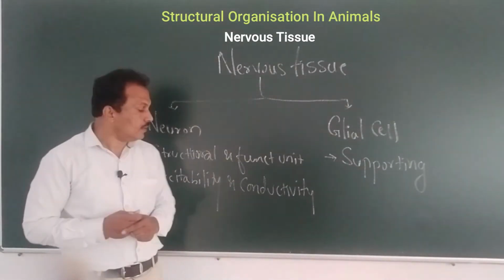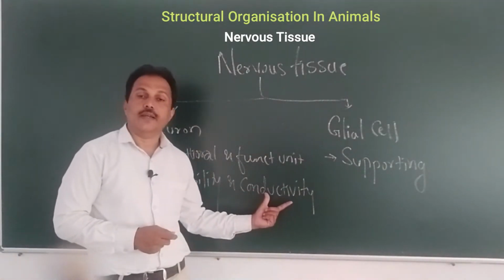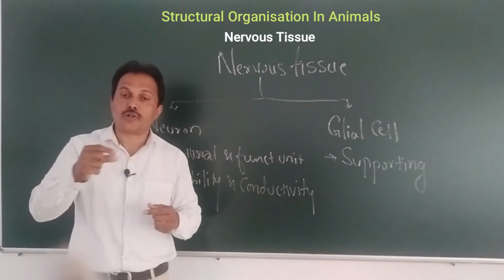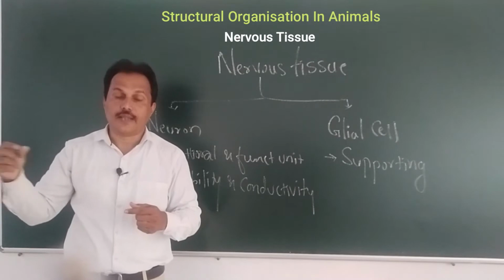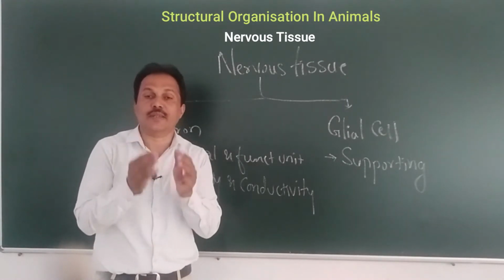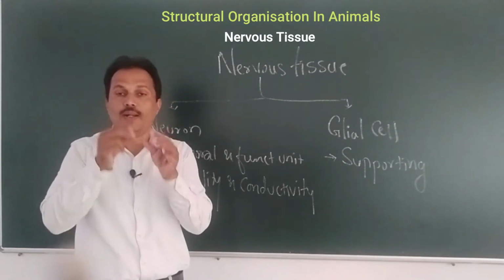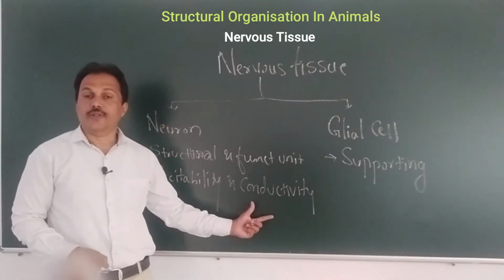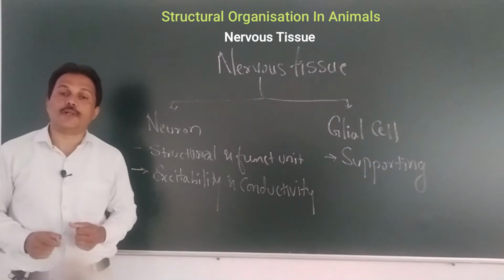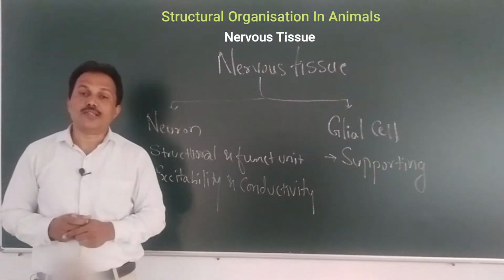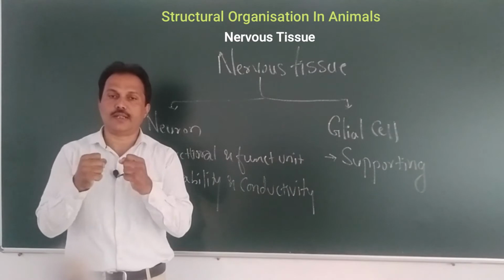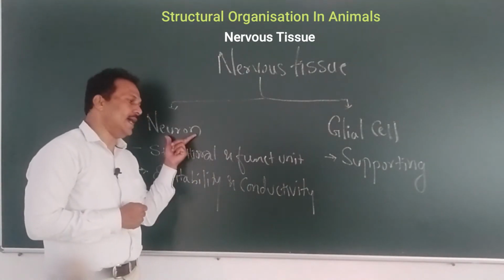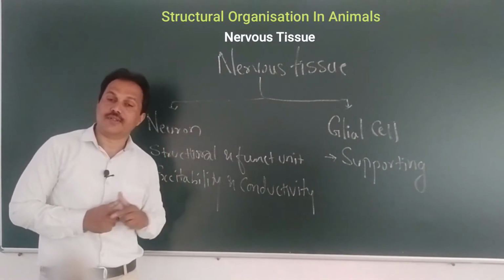One more thing, that is the conductivity. The impulse generated by the neuron can be conducted across the cell, can be passed on from one place to another place. That is what we call conductivity. So these are the two important properties of the neuron or nerve cell, and that is the reason why it is known as the functional unit of nervous tissue.